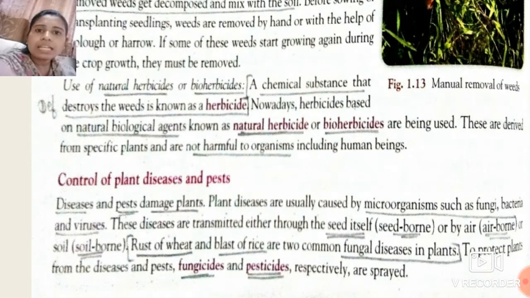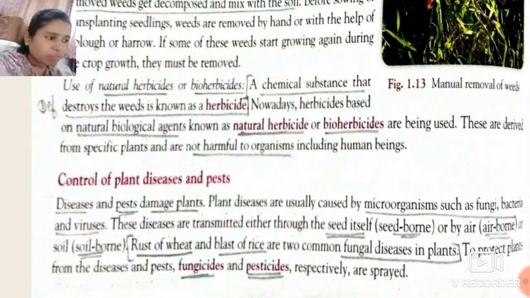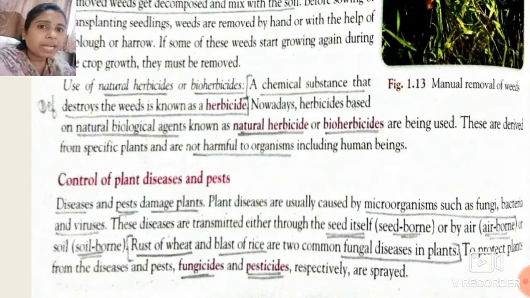If the seed is diseased, if the seed is not disease free, meaning if the seed has any kind of disease from microorganisms in the soil, then the plant which we get is also a diseased plant. Okay students, after harvesting, the plant which we get is also diseased because its seed itself was diseased.